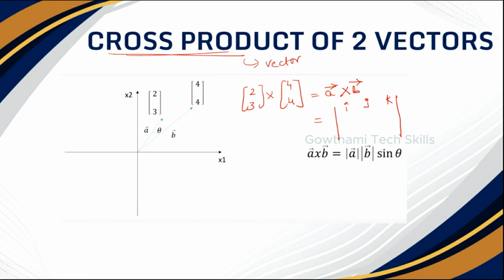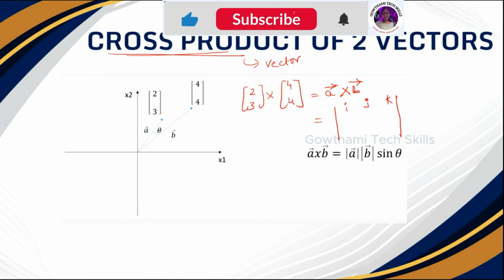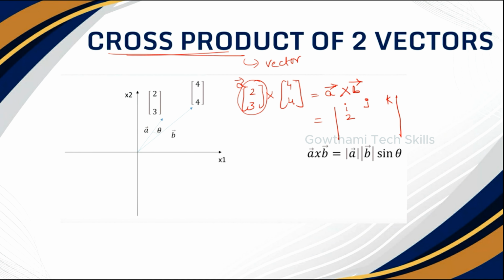Here we have the i value in a bar as 2. Let's assume this one as vector a and this one as b. This is on the x-axis and this is on the y-axis, so 2 and 3. There is no z-axis, so you should provide a 0 here. Coming to this one, x-axis is 4, y is 4 and z is 0. How to perform this: here 3 categories are there, X, Y, and Z. You should alternate the signs.